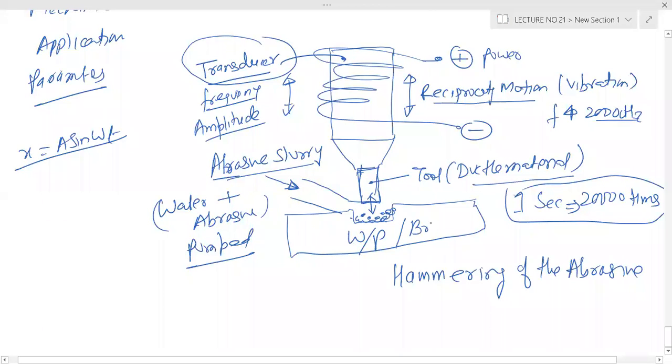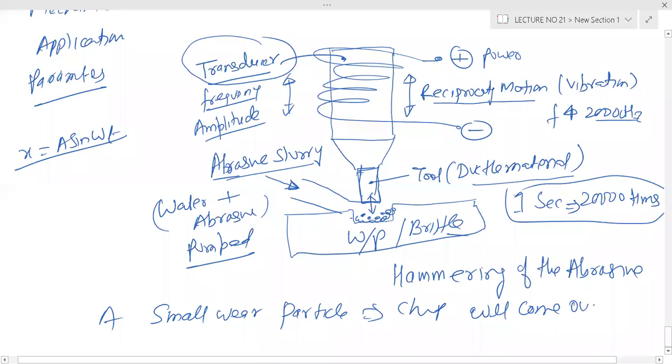The workpiece material must be brittle. And finally, a small wear particle, that is the chip, will come out.